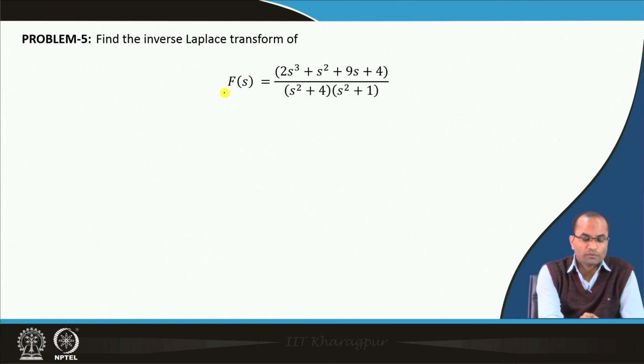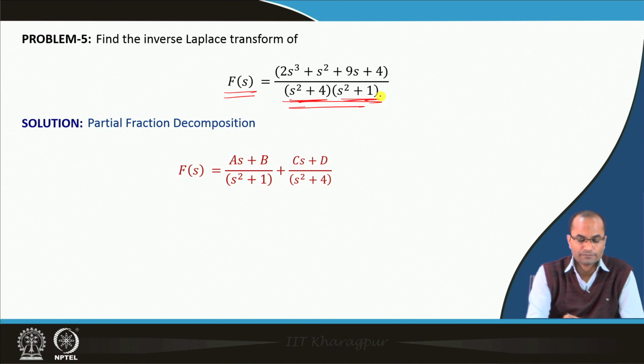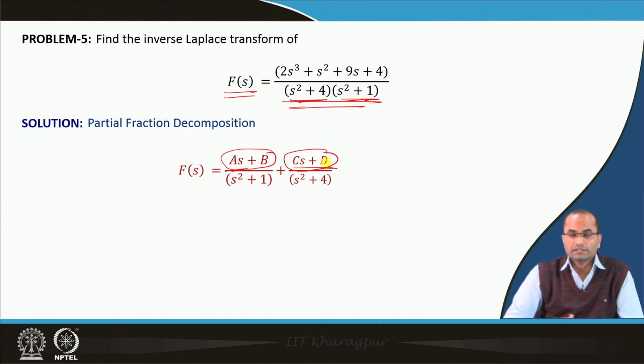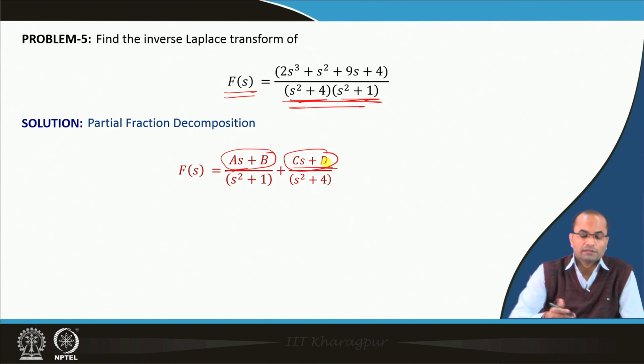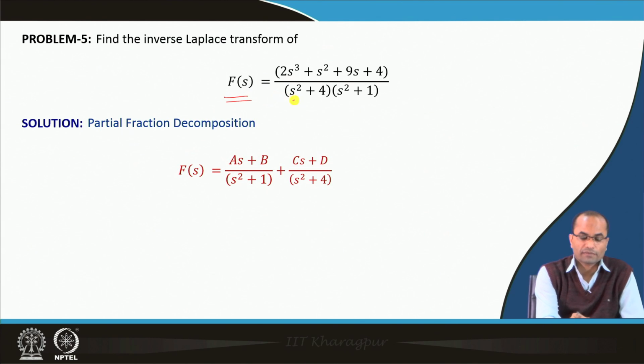The last problem is where we will get the inverse transform of this, and here now we have S square plus 4 and S square plus 1. Again we need to go for the partial fractions, but this time we will have linear terms there also: A S plus B and C S plus D. So, in this case we have to compute these 4 coefficients A, B, C, D. It could be difficult sometimes to get these partial fractions, but we have to do that to get this inverse, because directly we do not know how to get it.